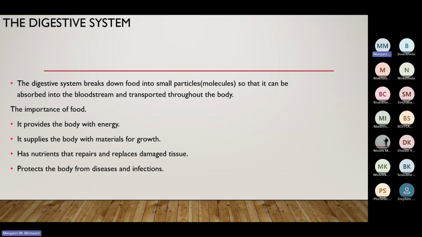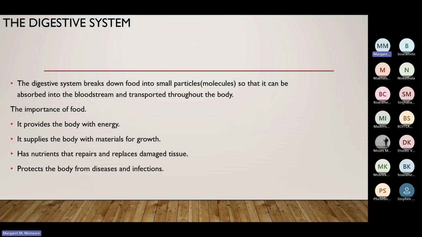Remember, our bodies are built up of what we call cells. So it means each and every cell in our body needs food. And then what is the importance of food? Why do we have to eat every day?